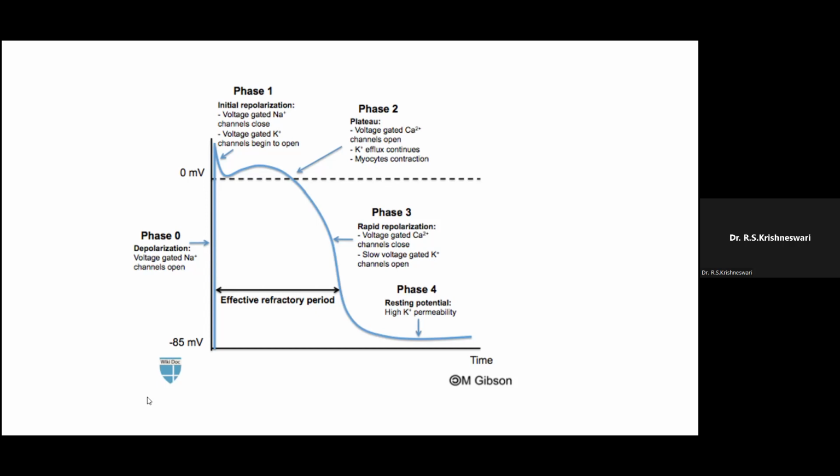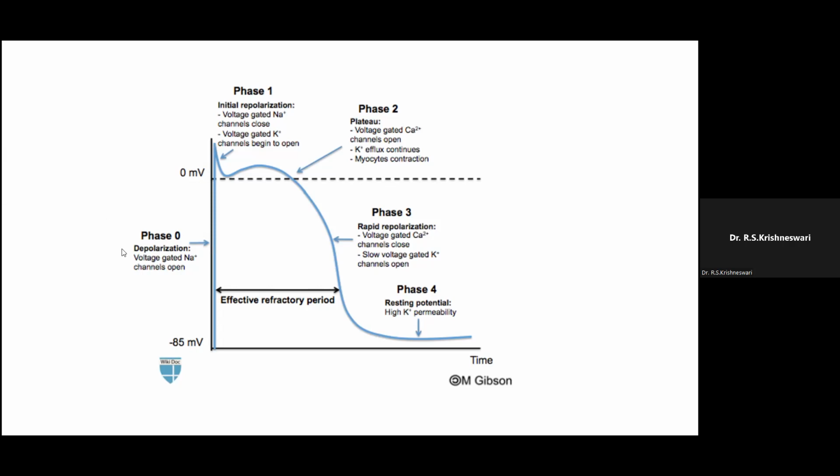So this is a graph. The x-axis represents the time and the y-axis represents the voltage. When an impulse is given to the cardiac muscle, it starts contracting. We all know that sodium and potassium are the ions responsible for the depolarization and repolarization of muscles. In the heart it is the same thing.